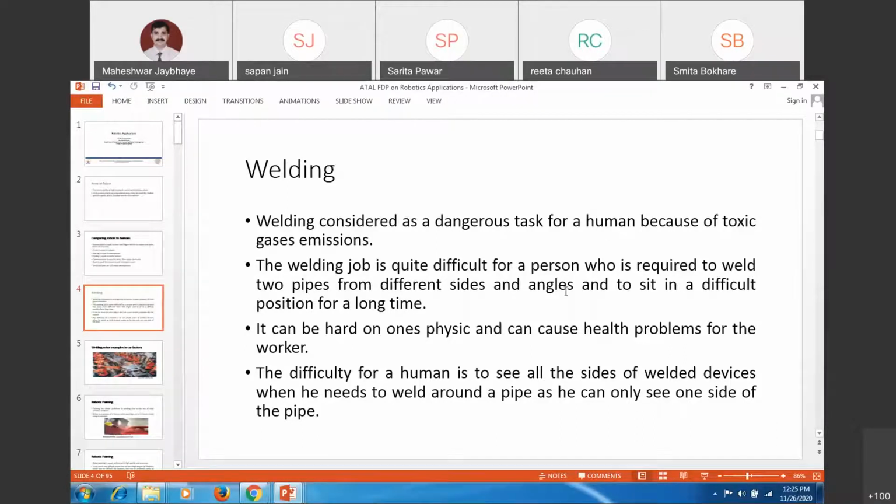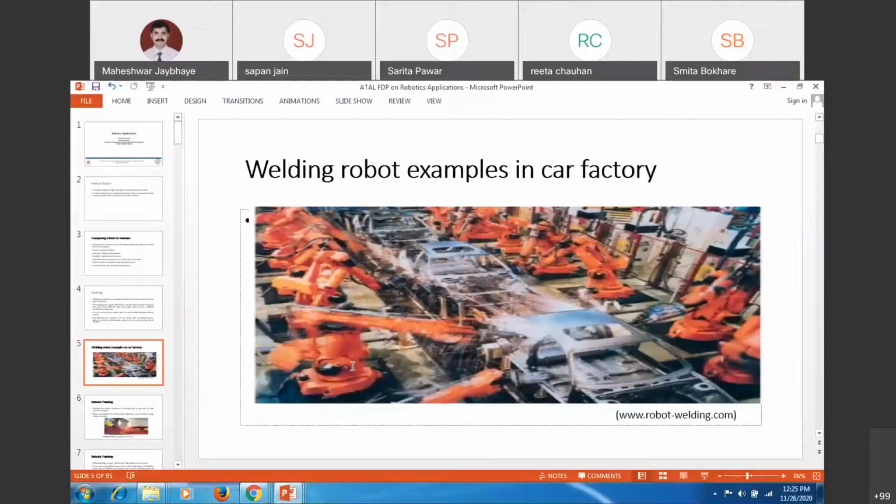and welding will not be suitable. So difficult positions and angles to sit in the different locations, that is to be considered. The difficulty for a human is to see all the sides of welded devices when he needs to weld around a pipe, and that's why, as one of the applications of welding, you are going to have this kind of thing.